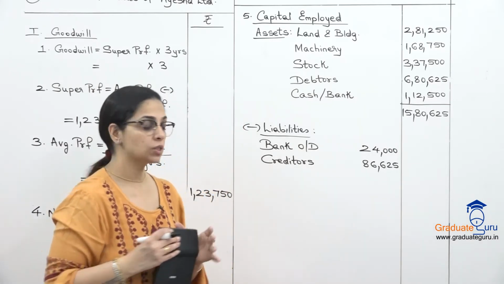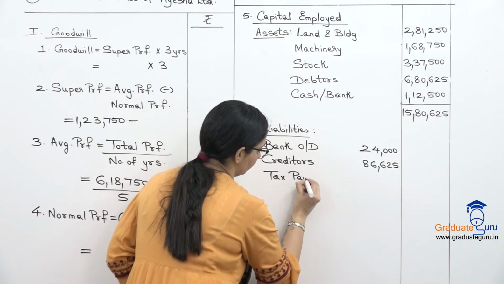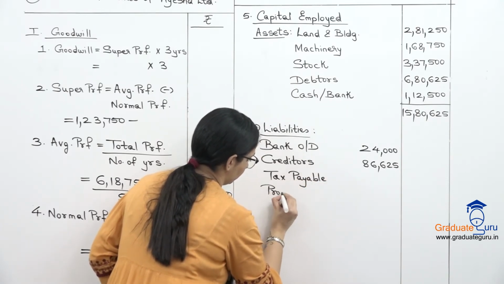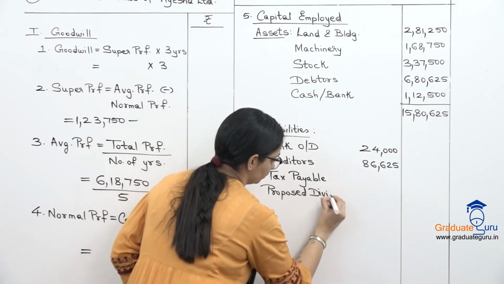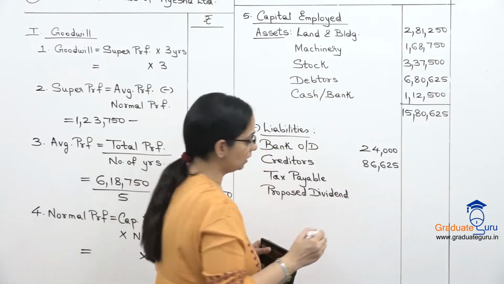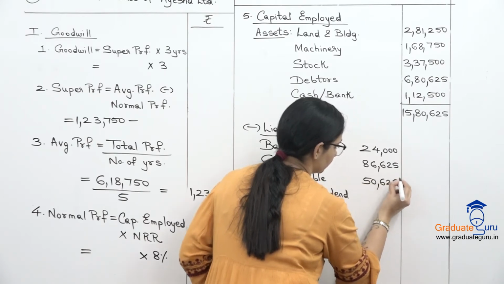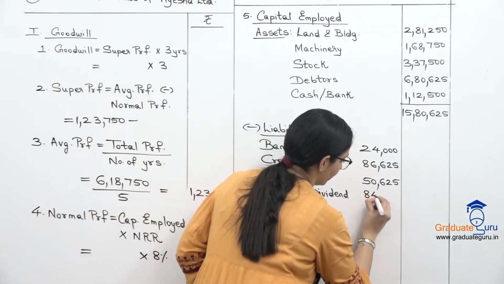Both of these are also liability. So tax payable and proposed dividend from the balance sheet, 50,625 and 84,375.